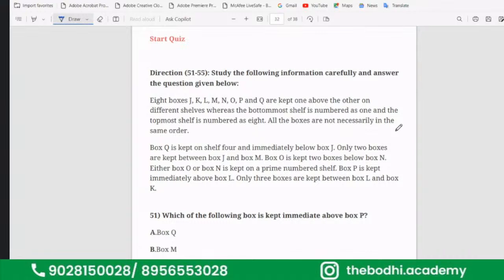Next time we will be doing floor based. We'll do the designation. We'll do the age based. We'll do the day, month, and year. Everything we'll do step by step.